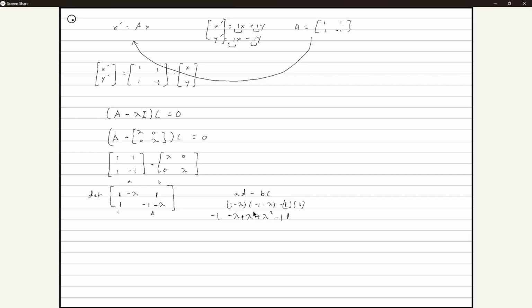Hold on, I lost track. Where did that 1 come from? There we go. These two cancel out. This thing and this thing add up to negative 2. So it'll just be lambda squared minus 2.